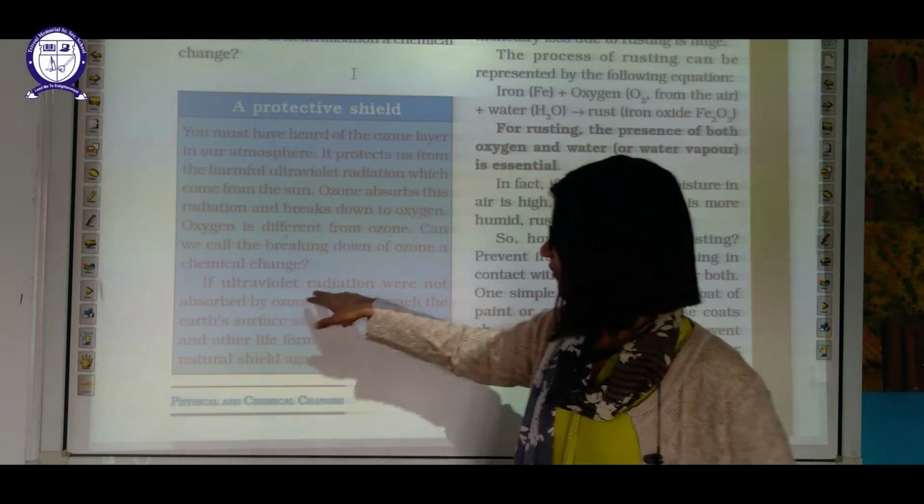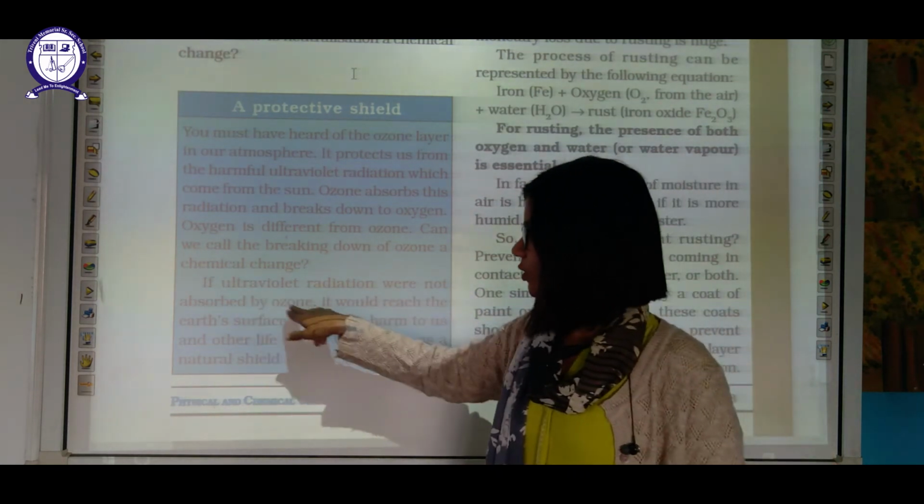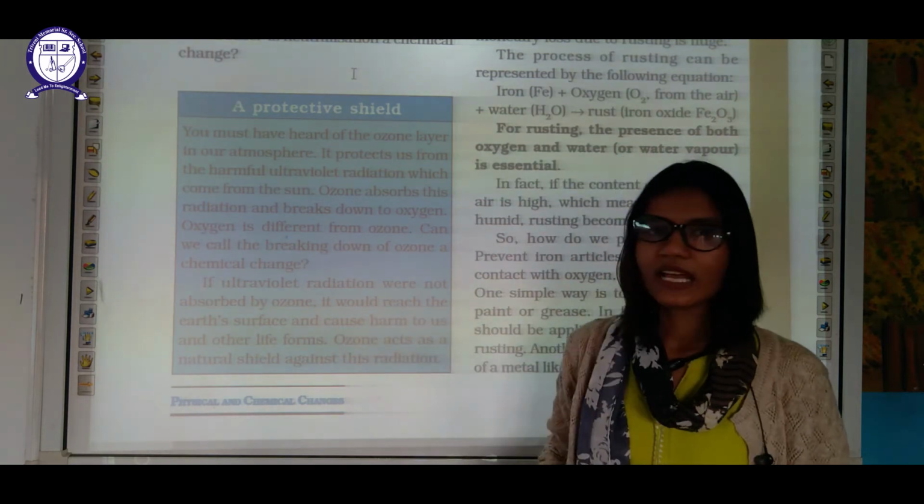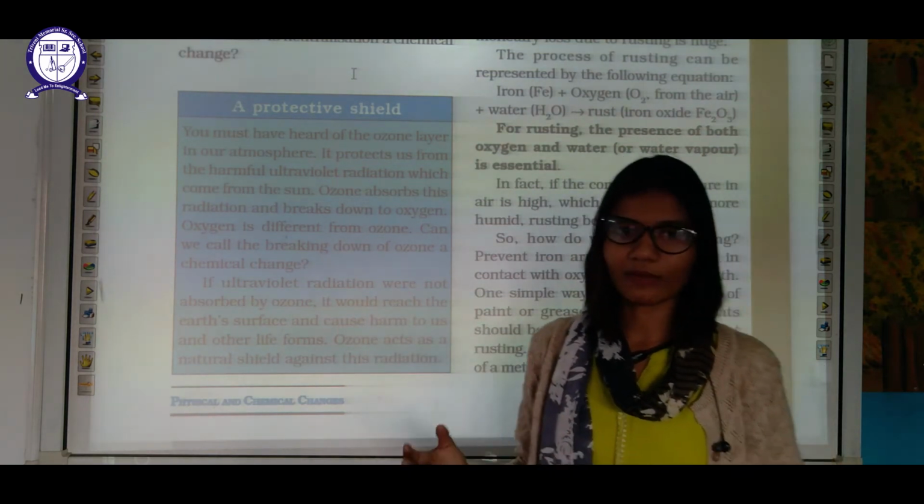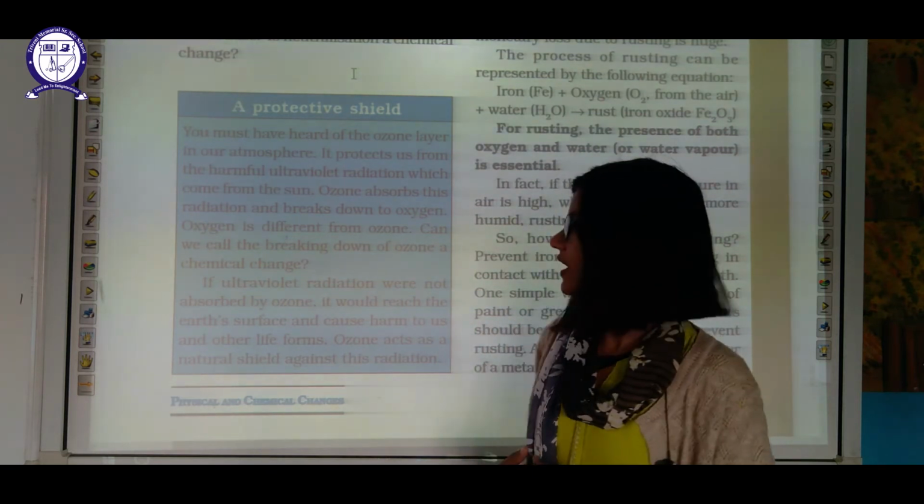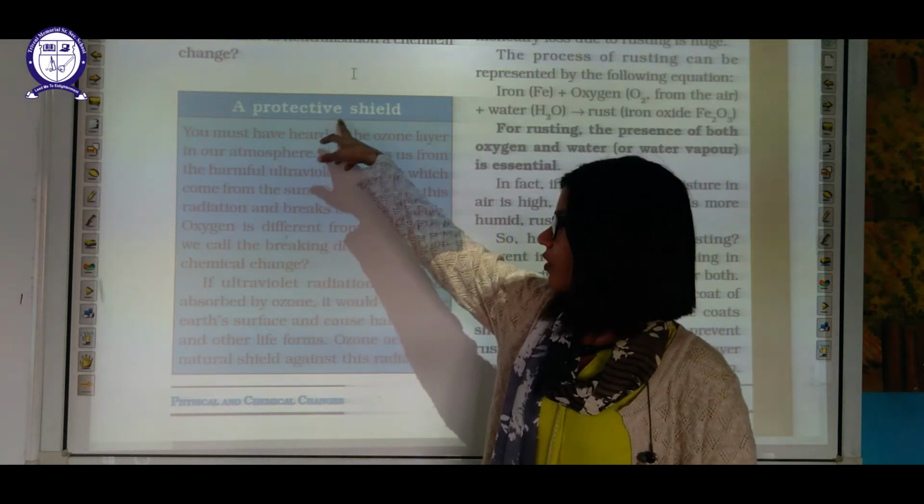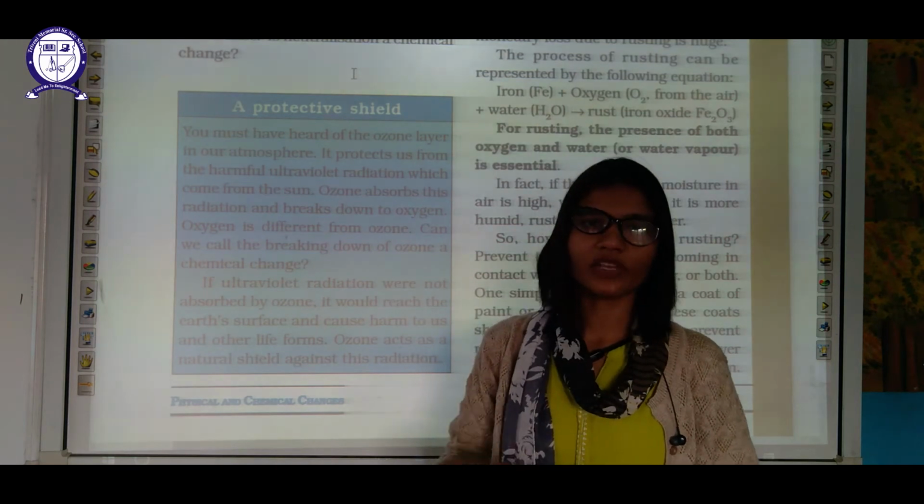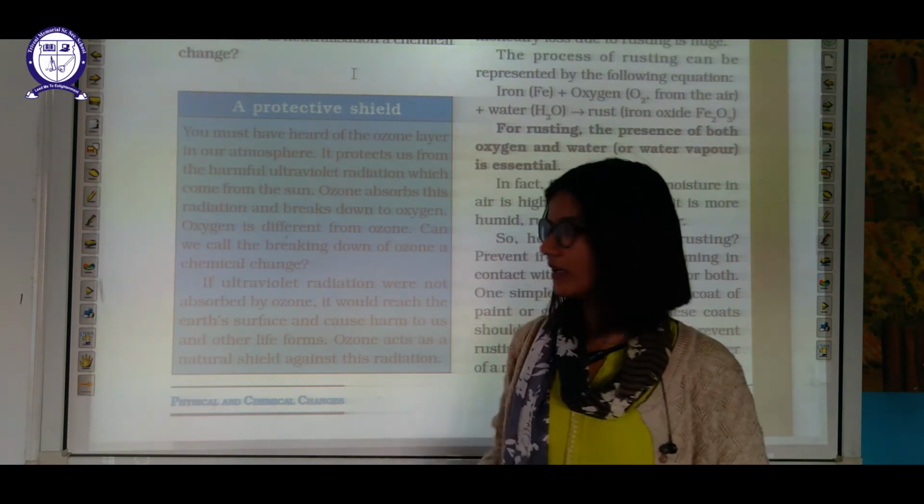If ultraviolet radiation were not absorbed by ozone, it would reach us and it can kill many animals also. It can burn our skin, and it can cause skin cancer also. So ozone is a protective shield which protects us from the ultraviolet rays by breaking them down.